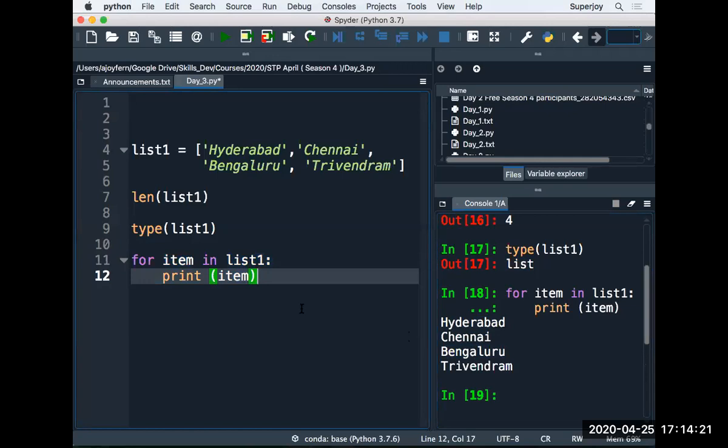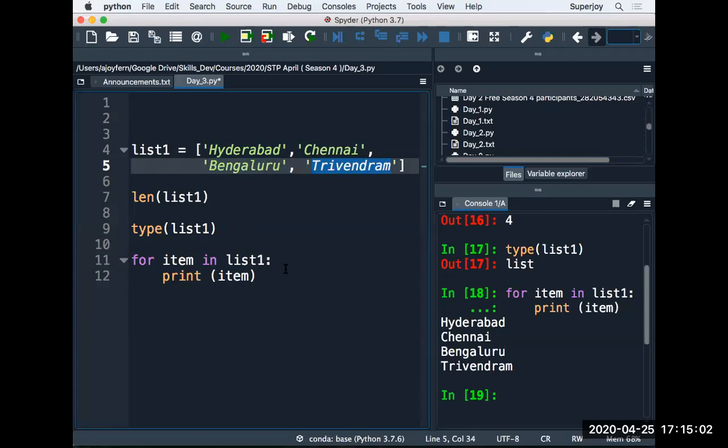What is happening here, guys? In the first iteration of this loop, item would be equal to Hyderabad. In the first iteration, item would directly refer to the first name, Hyderabad, and then print it. In the second iteration, item would refer to the second item, Chennai, and print it. In the third iteration, item would refer to Bangalore, the third name in the list, and print it. And in the fourth iteration, item would be equal to Trivandrum and then print it.